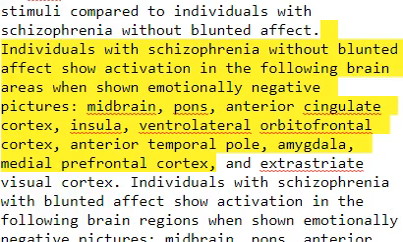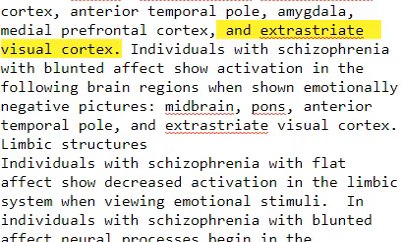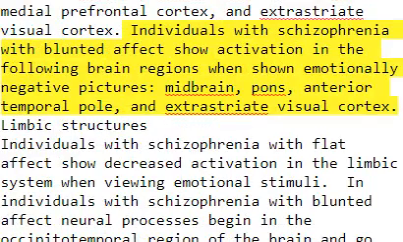Individuals with schizophrenia without blunted affect show activation in the following brain areas when shown emotionally negative pictures: midbrain, pons, anterior cingulate cortex, insula, ventrolateral orbitofrontal cortex, anterior temporal pole, amygdala, medial prefrontal cortex, and extrastriate visual cortex. Individuals with schizophrenia with blunted affect show activation in the following brain regions when shown emotionally negative pictures: midbrain, pons, anterior temporal pole, and extrastriate visual cortex.